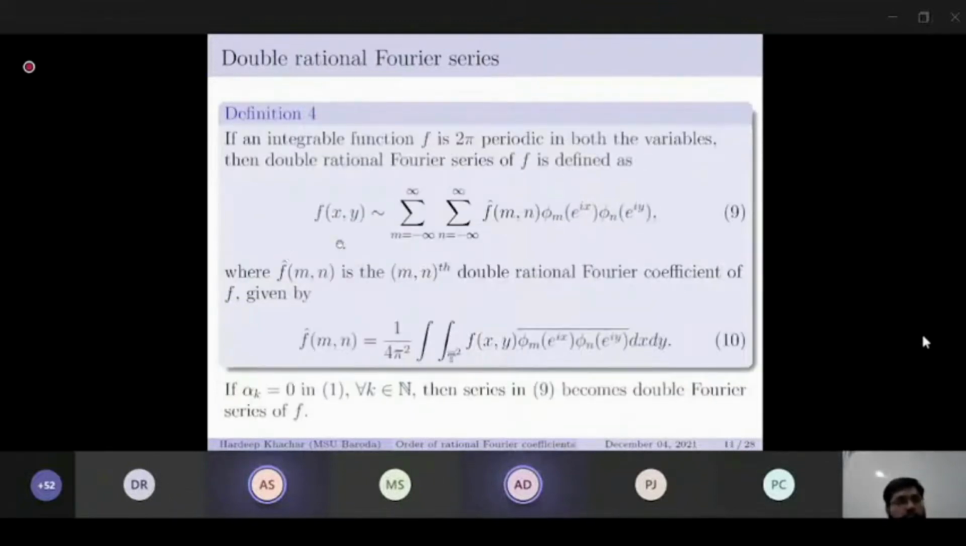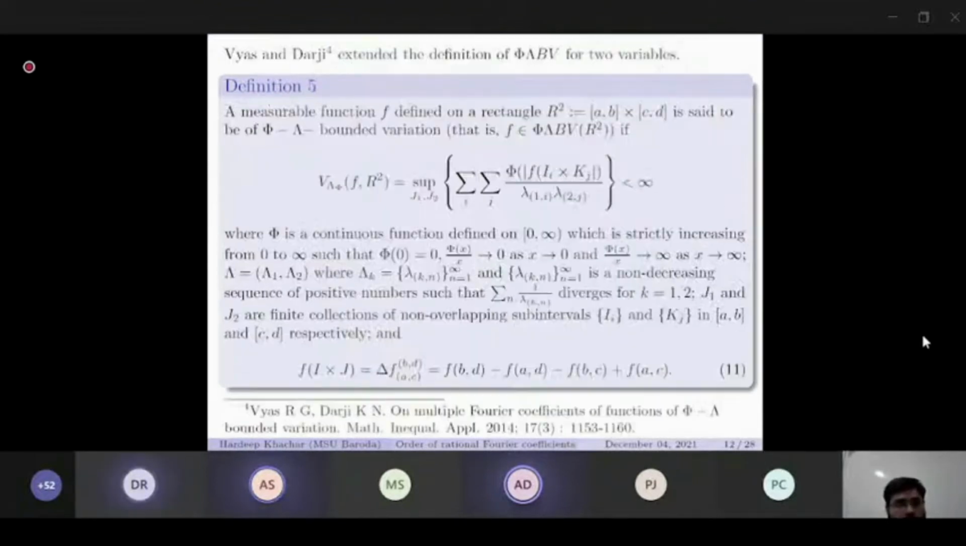If an integrable function f is 2 pi periodic in both the variables, then the double rational Fourier series of f is as defined in 9, and the mth double rational Fourier coefficient is given by 10. If we take alpha k as 0, then the series in 9 becomes the double Fourier series of f.